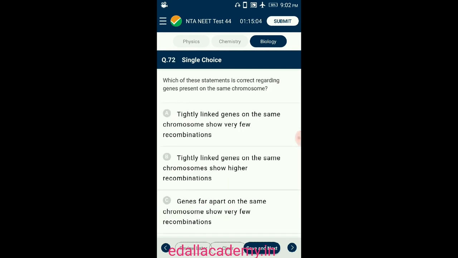Question number 72. Which of these statements is correct regarding genes present on the same chromosome? Genes located on the same chromosome that have a greater tendency to be inherited together are called tightly linked genes. The distance between these genes is very small, and hence there is very little chance of crossing over. Thus, they show very few recombinations. Loosely linked genes have a greater distance between them, and hence there is a greater chance of crossing over. Thus, they show many recombinations. So, the answer for this question is option A. Tightly linked genes on the same chromosome show very few recombinations.